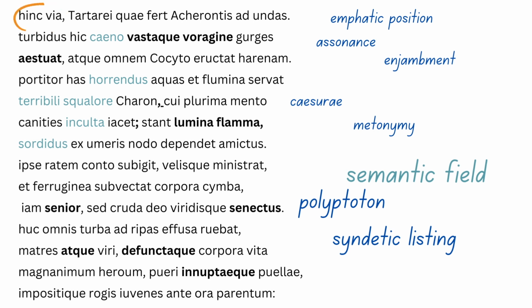So assonance and alliteration aren't always about pace. Sometimes it can be about connecting ideas, and that is the vast whirlpools. We've got enjambement in aestuat, so the main verb is pushed to the beginning of the next line.